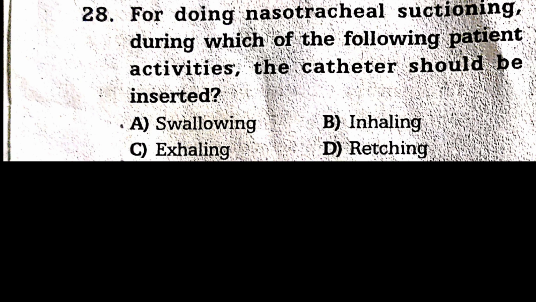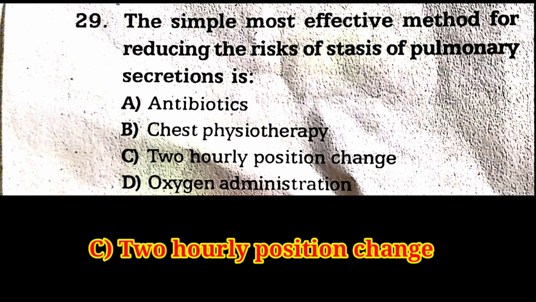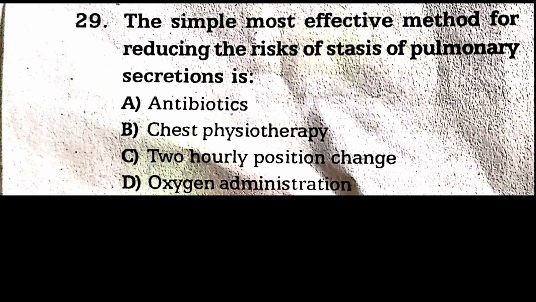Next, question number 29. The simplest most effective method to reduce the risk of stasis of pulmonary secretion is dash. Option A, antibiotics. Option B, chest physiotherapy. Option C, 2 hourly position changes. Option D, oxygen administration. The answer is option C, 2 hourly position change.